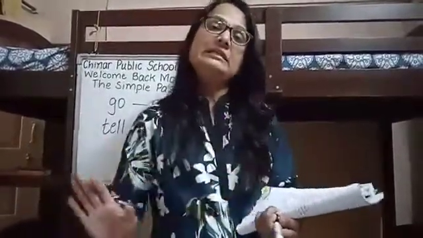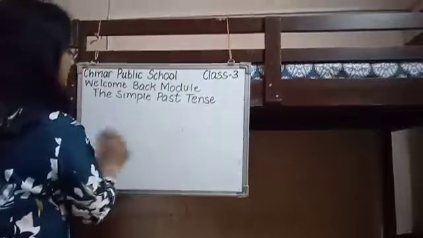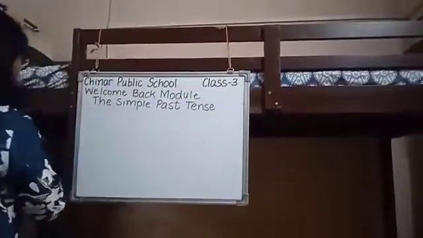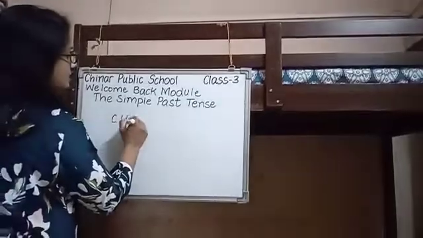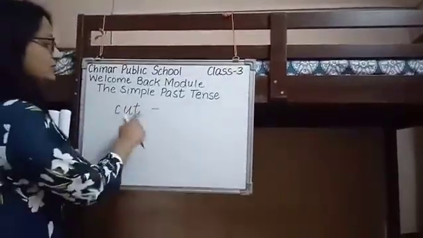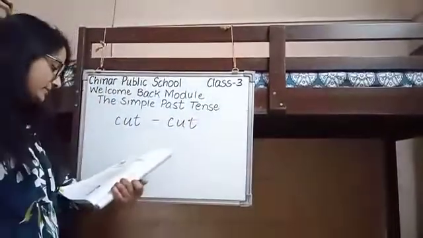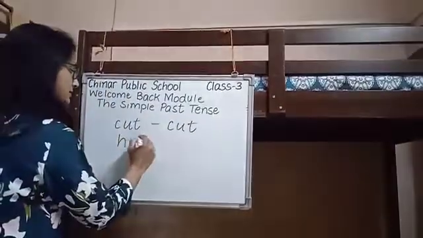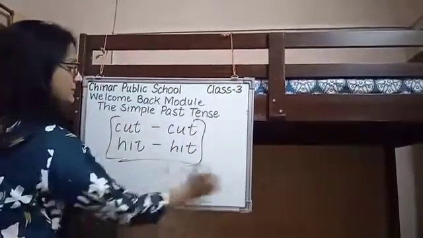And there are few verbs where there is no change in the spelling. Whatever is there in the present form, the same is used in the past form also. There are few verbs like this also. For example, cut. The present will be cut and the past will also be cut. Hit. The present and past are the same.